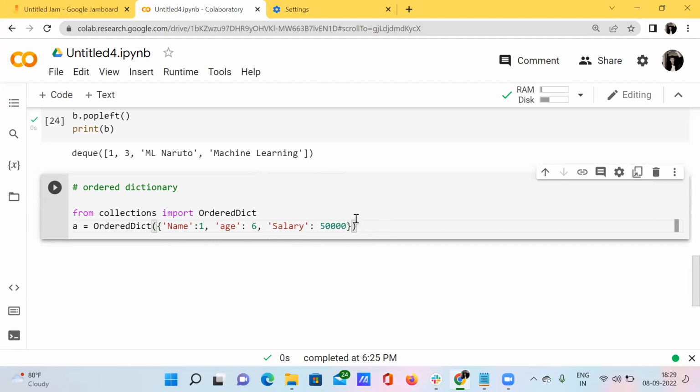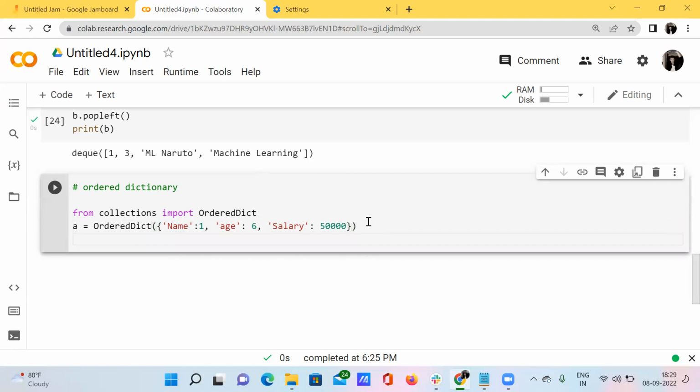So this will be my dictionary. But I forgot to enter another key like location. I just want to add another key as location, but I forgot.